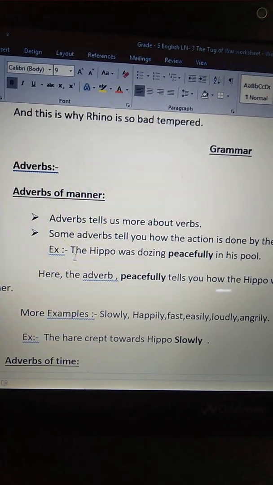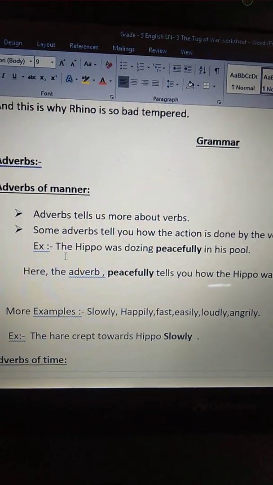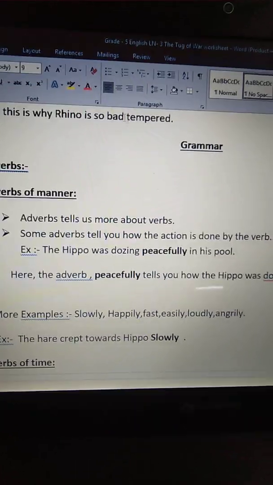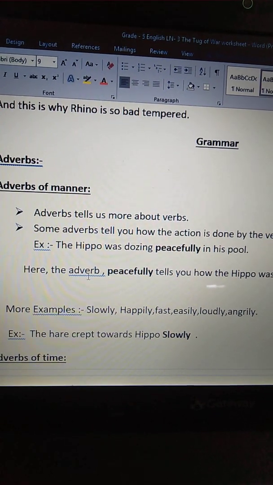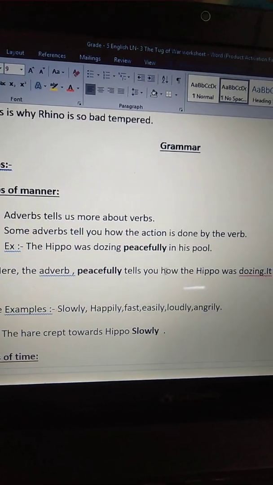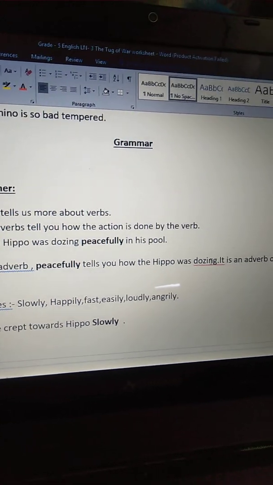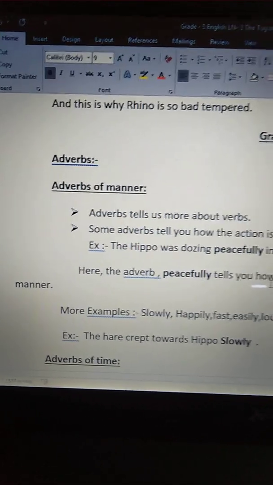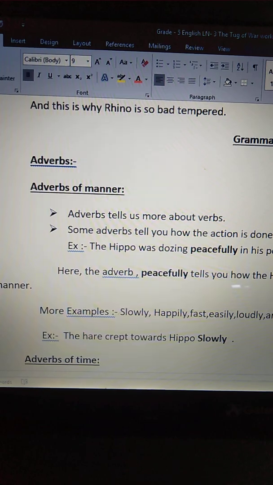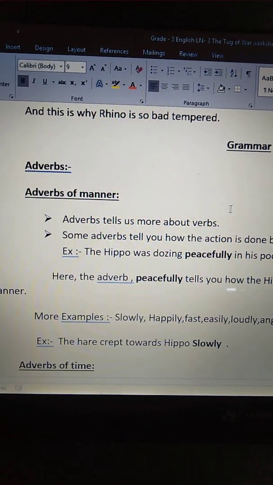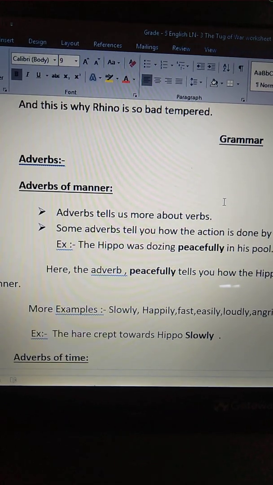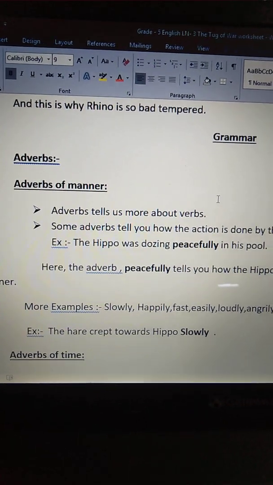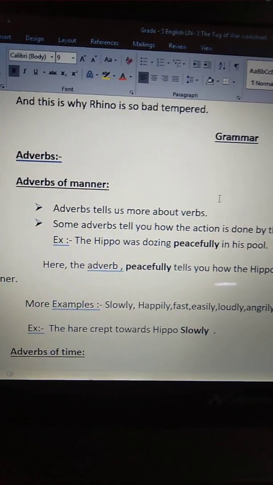For example, the hippo was dozing peacefully in his pool. Here, the adverb peacefully tells you how the hippo was dozing. It is an adverb of manner. So, some adverbs tell us how the action is done by the verb.